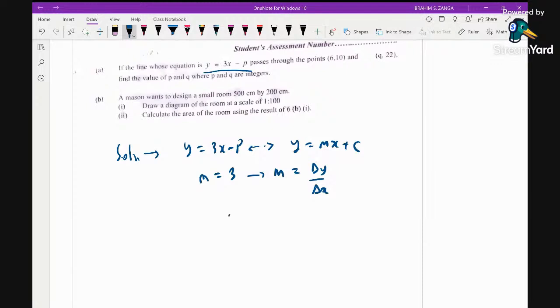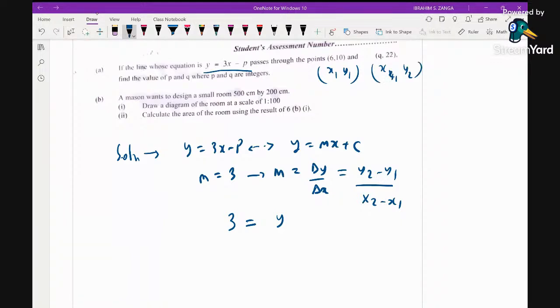Now the slope of 3 equals change in y, y2 minus y1, over x2 minus x1. So let this be x1, y1, and this one here x2, y2.